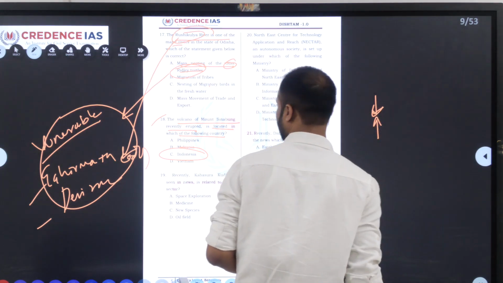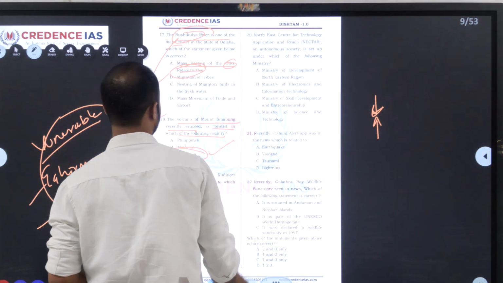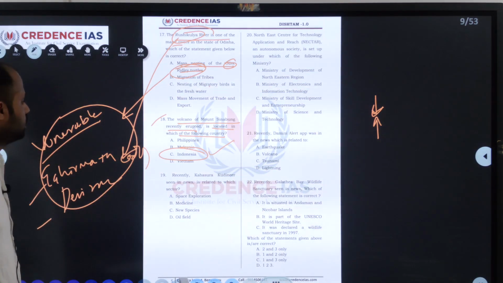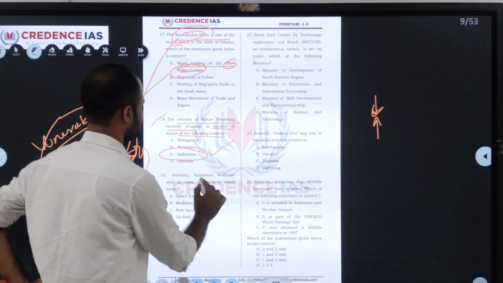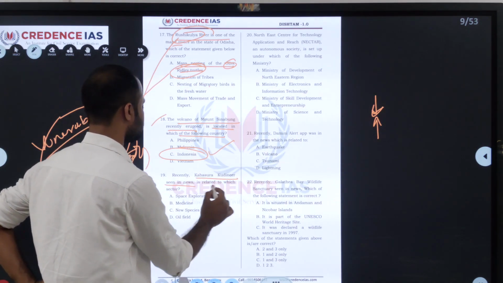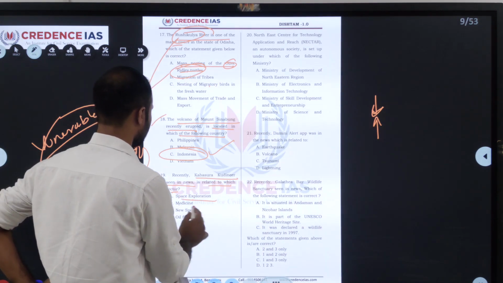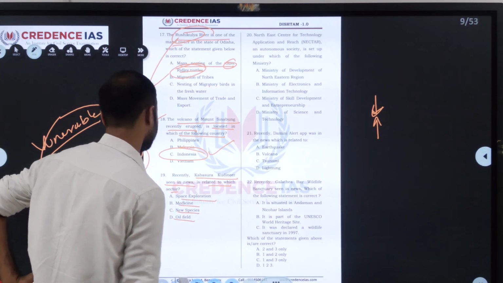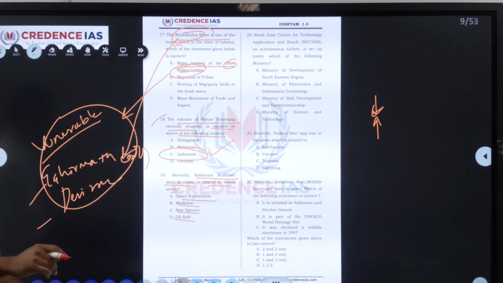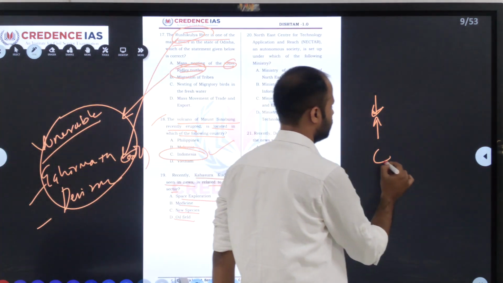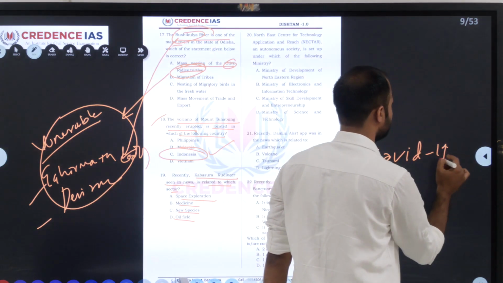Because of this, what happened? You can see the volcano in Indonesia. Next one, we'll move to the 19th one. Kabasura Kudineer seen in the news, related to which of the sector? They have given space exploration, medicine, new species, oil field. Kabasura Kudineer is a Siddha medicine. It's a Siddha medicine and subject to clinical trial to test its efficacy towards COVID-19.